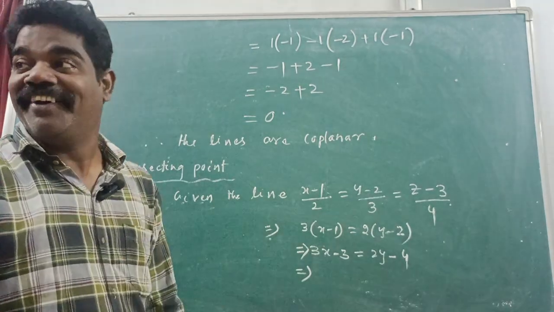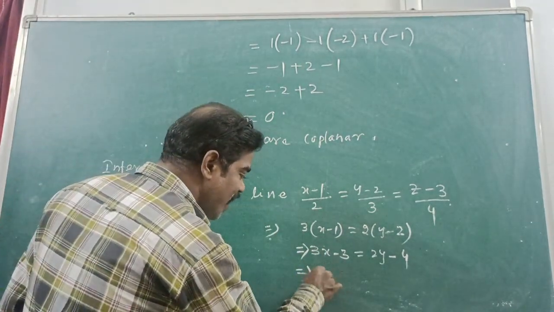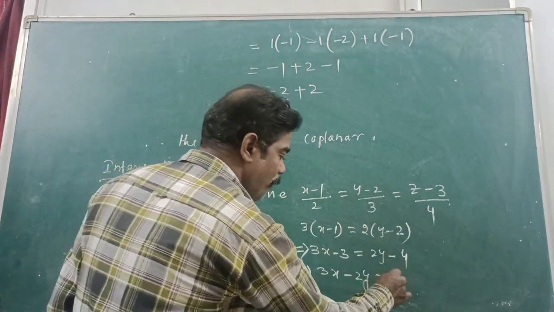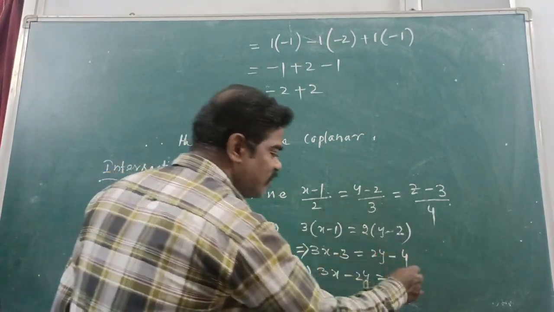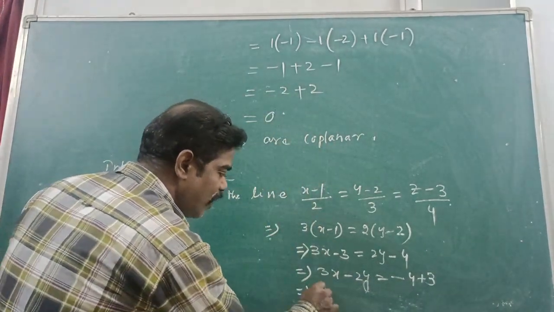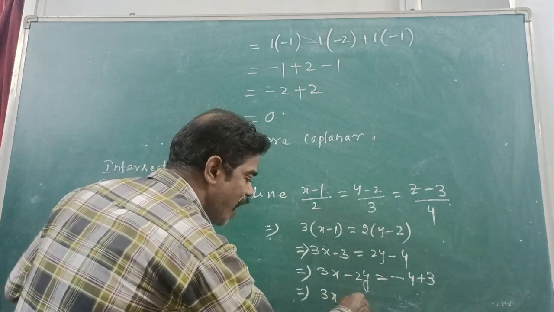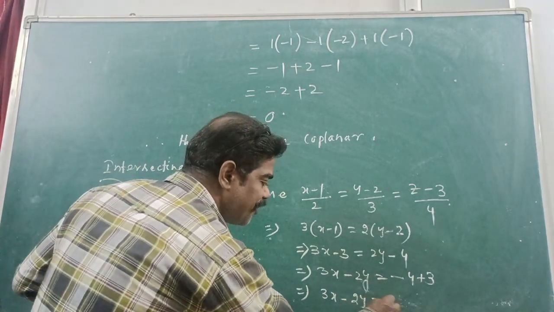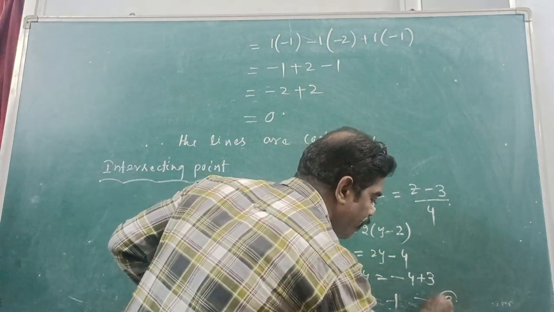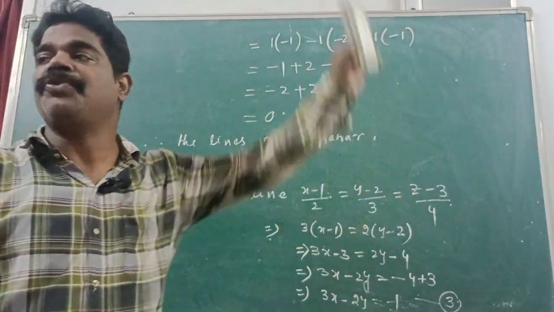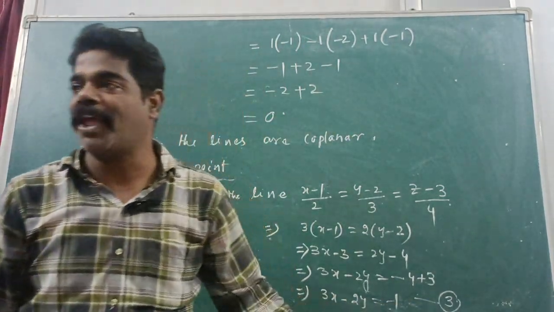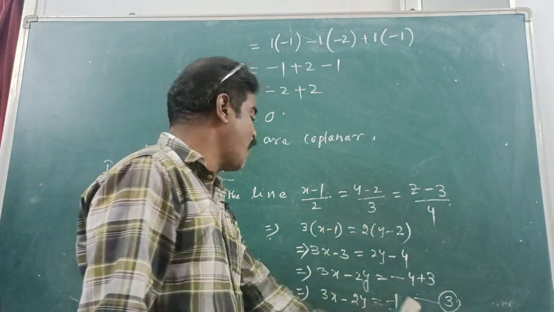समझ में आ रहा ना? Okay. 3x minus 2y is equal to minus 4. Take minus to that side, plus 3. This implies 3x minus 2y is equal to minus 1. It is the equation number 3. Because two equation, line equation, you have taken 1 and 2. This is a 3. One plane you got. Right or not? This is one plane.